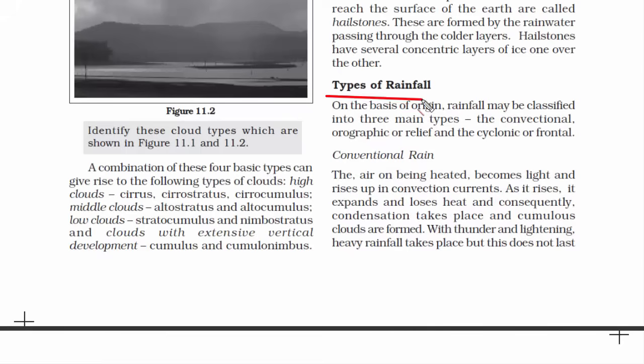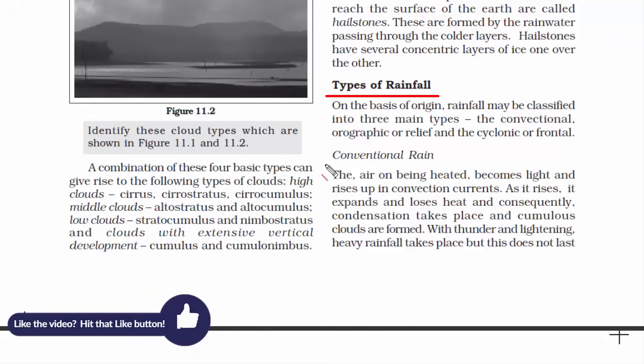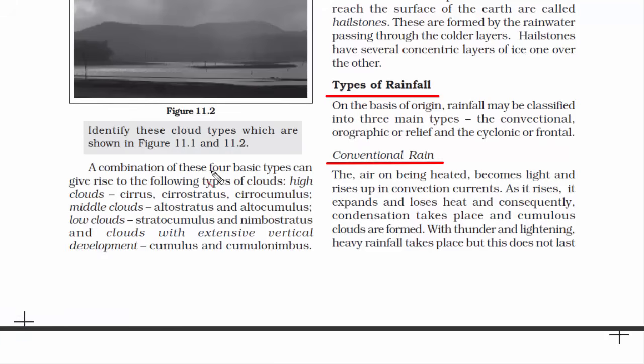Now let's go to the topic types of rainfall. Rainfall has been classified into 3 main types. Let's quickly get to know about each one of them. The first one is convectional rain. So here it's written conventional. Actually it's not conventional, it's convectional. So there's a typo mistake.